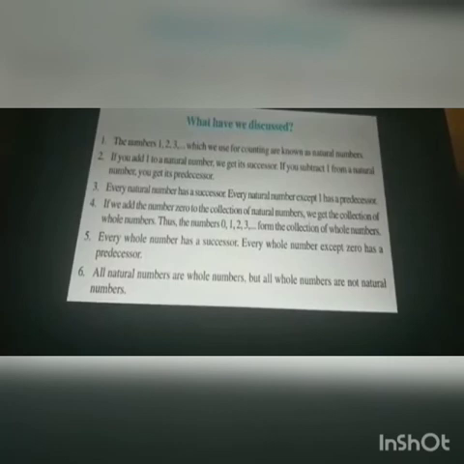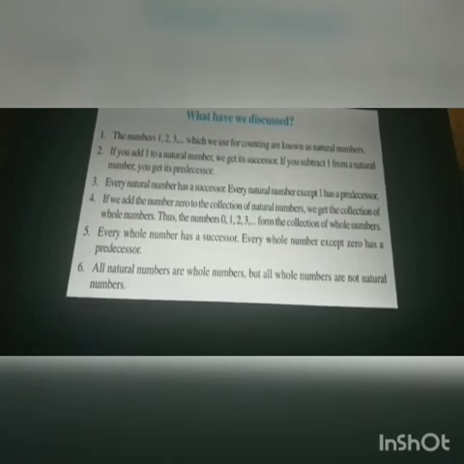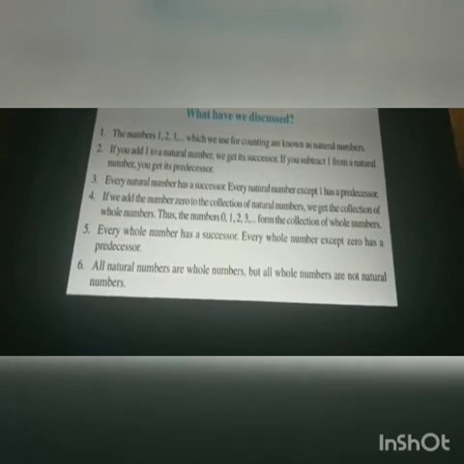So what we have discussed today: the numbers 1, 2, 3 which we use for counting are known as natural numbers. If you add 1 to a natural number, we get its successor. If you subtract 1 from a natural number, you get its predecessor. Third point, every natural number has a successor. Every natural number except 1 has a predecessor.